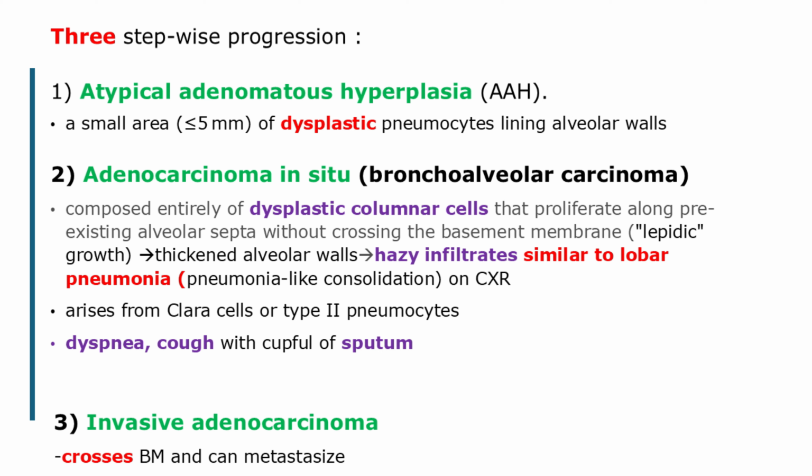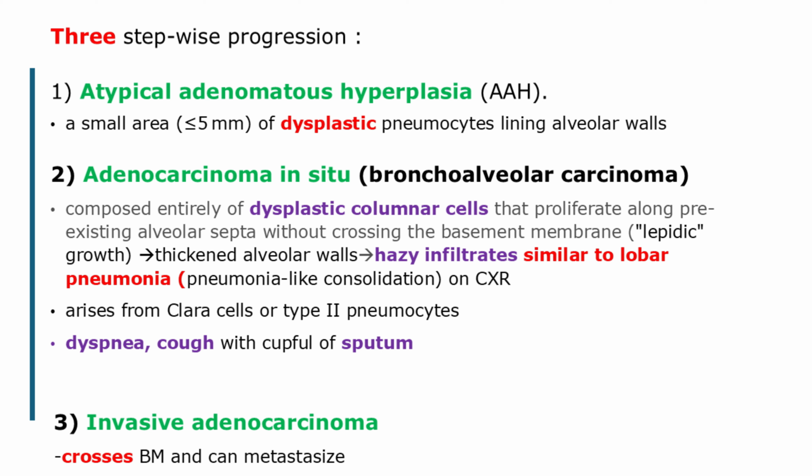Adenocarcinoma in situ, previously known as bronchioloalveolar carcinoma, is a subtype of lung adenocarcinoma that originates from Clara cells or type 2 pneumocytes. It is a larger lesion, up to 3 cm in diameter, and is composed entirely of dysplastic columnar cells that show more pronounced cytologic atypia than seen in AAH. These mucus-containing atypical columnar cells proliferate along pre-existing alveolar septa without crossing the basement membrane.